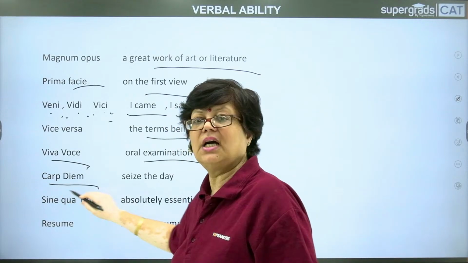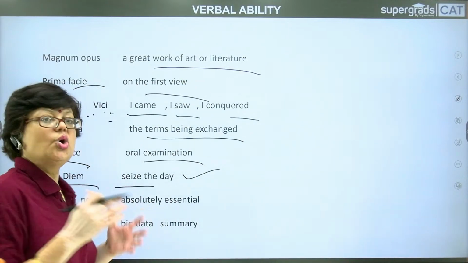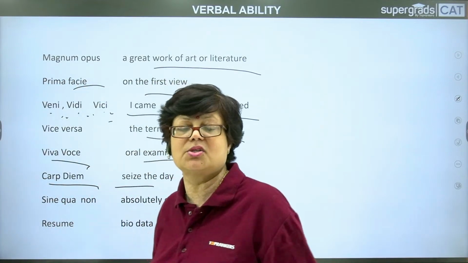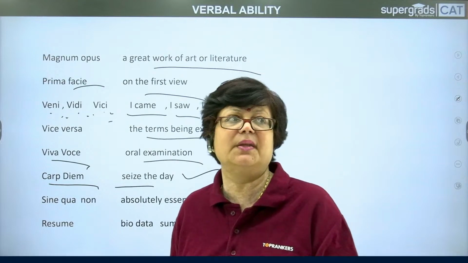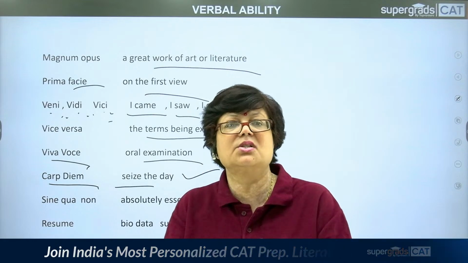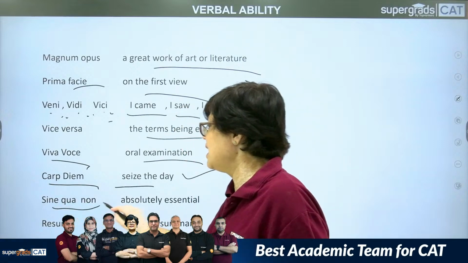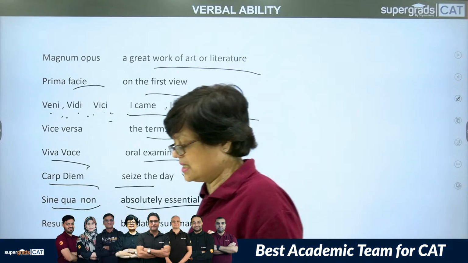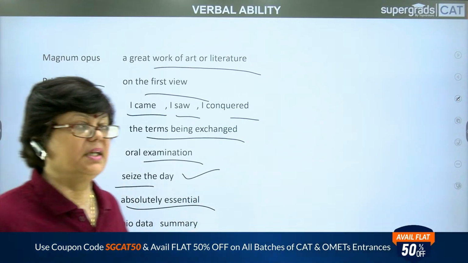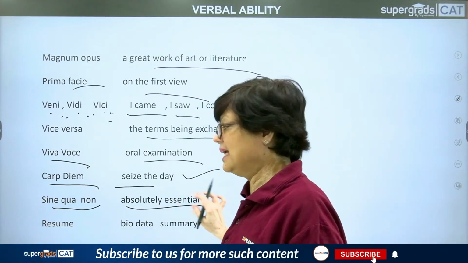Carpe diem. Carpe diem is a beautiful phrase which means seize the day. Seize is to hold. Capture the day means make the utmost use of the day which has been given to you. Or it may also mean seize the moment which has been given to you. It is so precious. That is why it is called present. It talks about the importance of the present time. So, carpe diem. Next comes sine qua non, which means absolutely essential. Sine qua non means completely essential, which cannot be done away with, which is totally indispensable. It has to be there, absolutely essential.